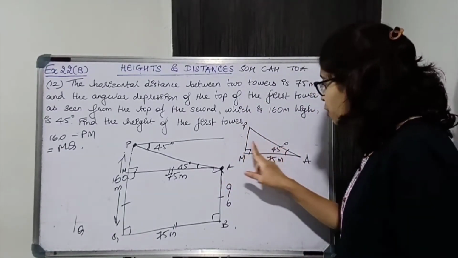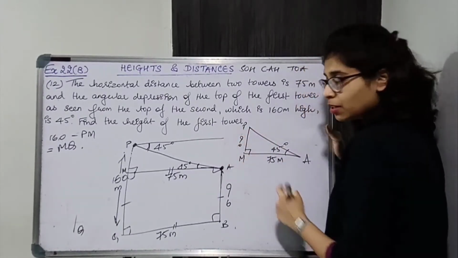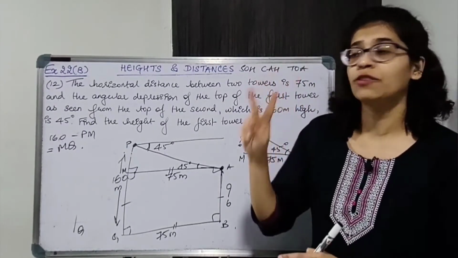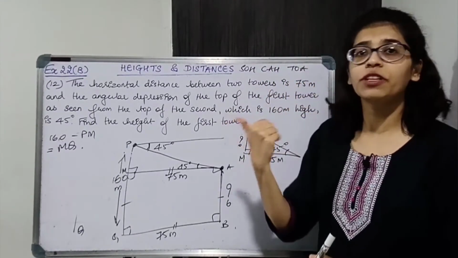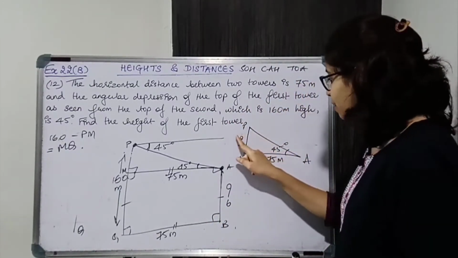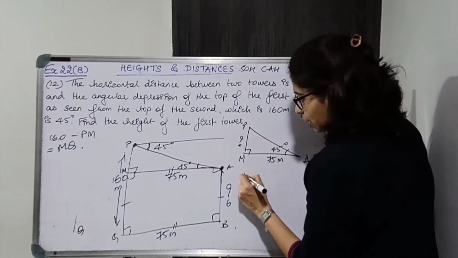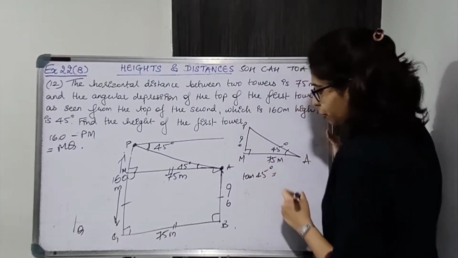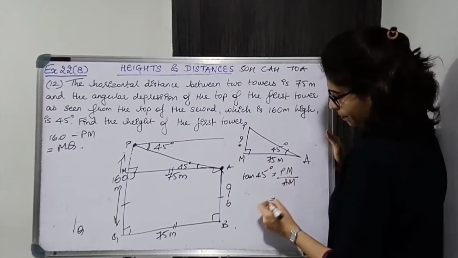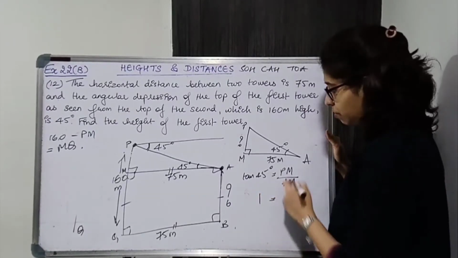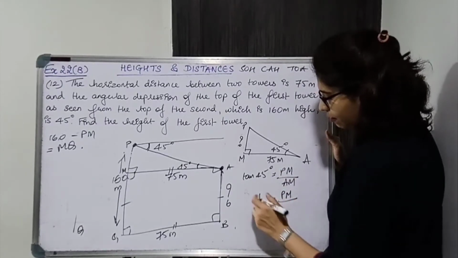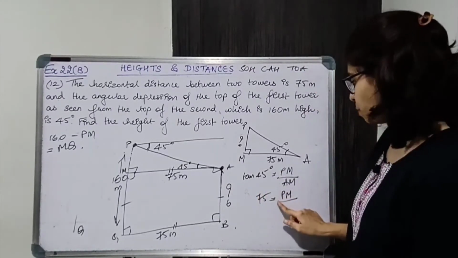PM is opposite of the angle. We have to find PM. PM is opposite of the angle and angle का adjacent पता है. Opposite and adjacent का relation you get from tan, TOA. So basic trigonometric ratio SOH CAH TOA का TOA. Okay. So tan you will use because opposite and adjacent का relation चाहिए. So tan 45 is equal to angle का opposite that is PM upon adjacent that is AM. Tan 45 is 1 from standard value table. So PM upon AM is 75. Shifting 75 we get 1 into 75, 75. So PM is 75.